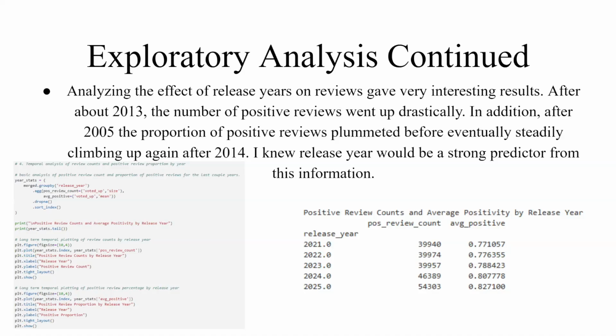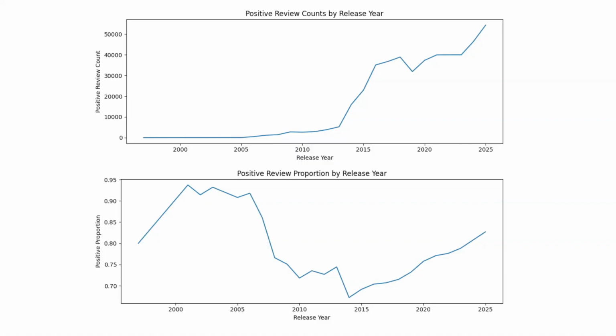Next, after analyzing the effect of release years on reviews, it gave me very interesting results. After about 2013, the number of positive reviews went up drastically. In addition, after 2005, the proportion of positive reviews plummeted before eventually steadily climbing back up again after 2014. I knew release year would be a strong predictor from this information. And here are some plots indicating this data.